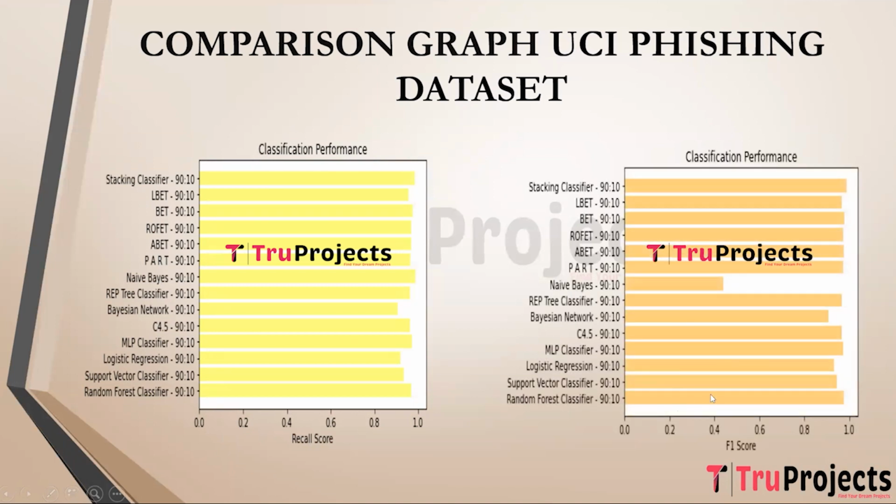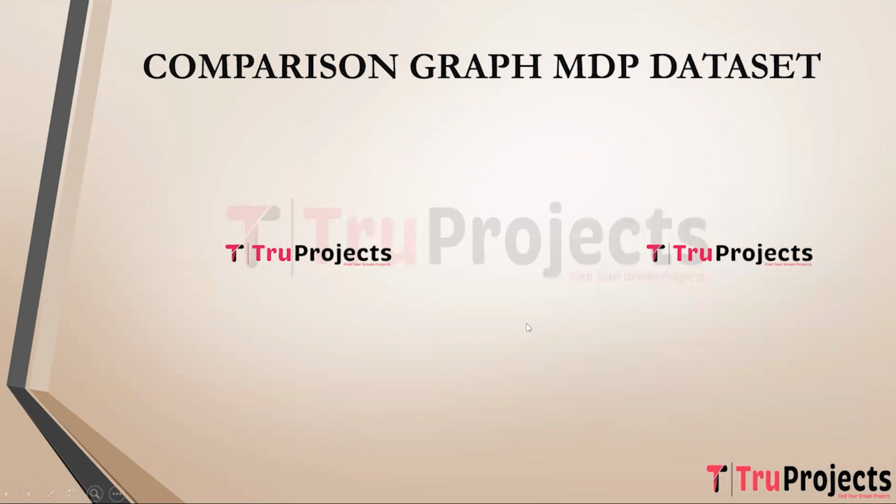This is the F-score. F-score is the harmonic mean of precision and recall, offering a balanced measure that considers both false positives and false negatives, making it suitable for imbalanced datasets. Here this graph also represents on the x-axis the F-score for each algorithm and the y-axis represents algorithm names.